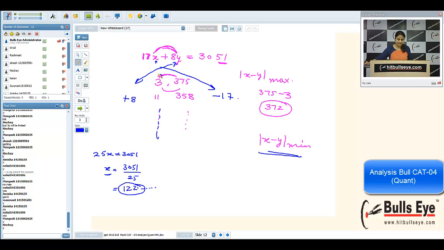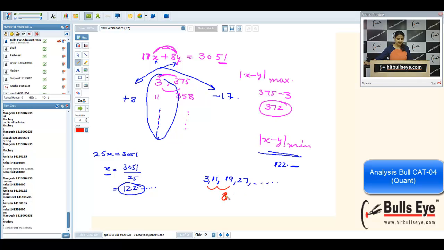Now I'm taking this sequence. My sequence was 3, 11. We were adding 8 to this. Then we will get 19, then we will get 27, and so on. We want to find the term which is very close to 122 point something. So can you say, see what is the difference here? 8. So can you say all terms in this sequence are of the form 8k plus 3?